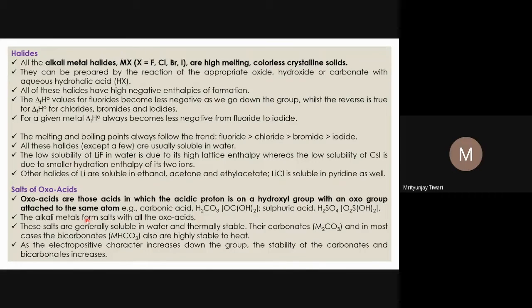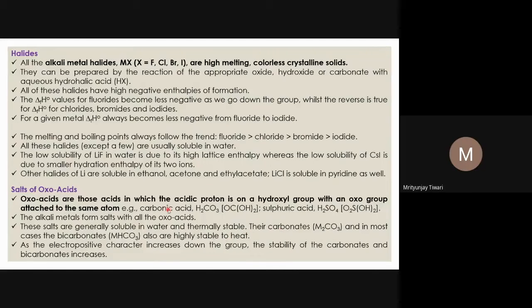Another way you can think of it, the alkali metals can form the cation very easily. That cation will be electron deficient, and it can easily interact with the anion of the oxo acids. So they form salts. These salts are generally soluble in water and thermally stable. Thermally stable means if you heat them, they will not easily decompose. They may decompose at very high temperature, but usually they are stable. This is what thermal stability means.